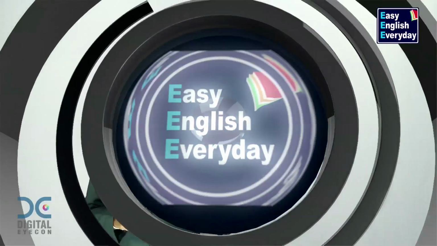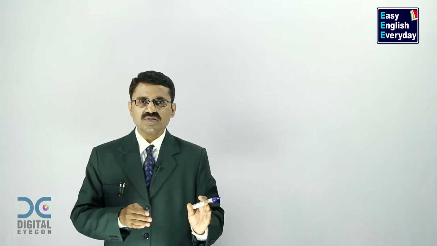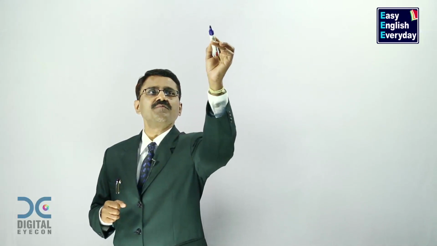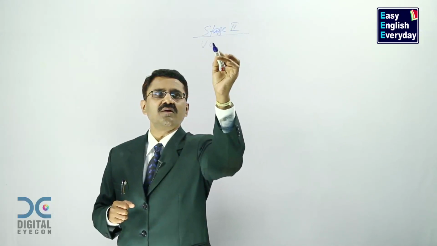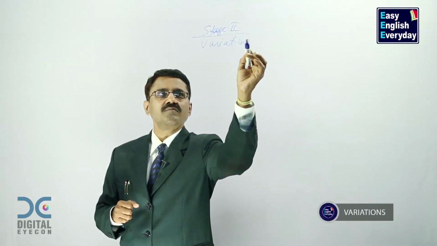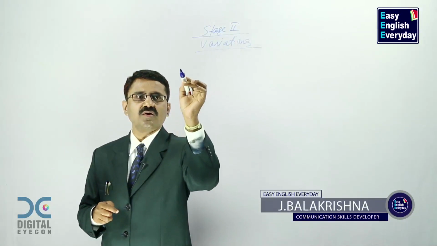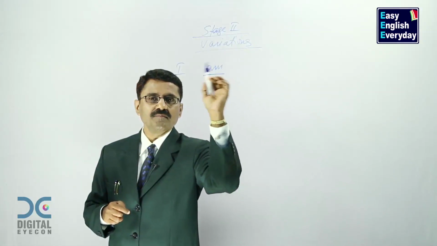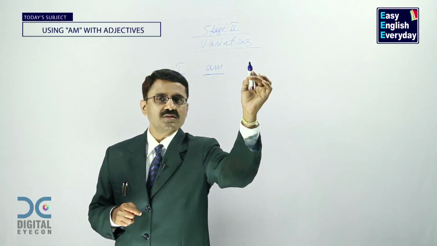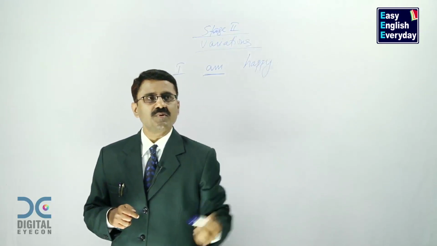This is stage 1. Now after making a large number of sentences like that, after you start feeling comfortable and convenient with those words, go to second stage. In stage 2, we concentrate on variations. Just now we have seen how we have made sentences with subject called I. Then we have taken a word called am. Then we have taken some words called adjectives, which are used for description. You can also call them descriptive words.